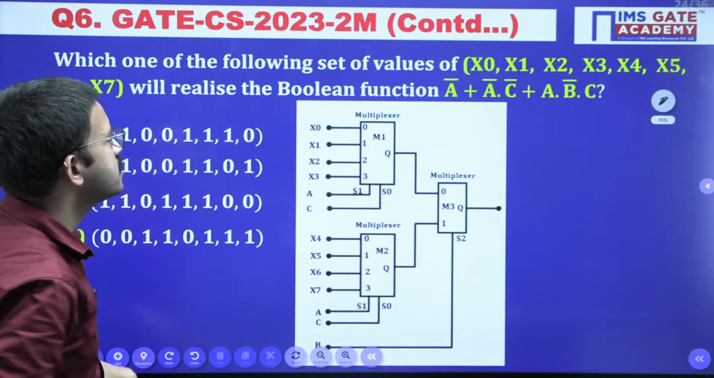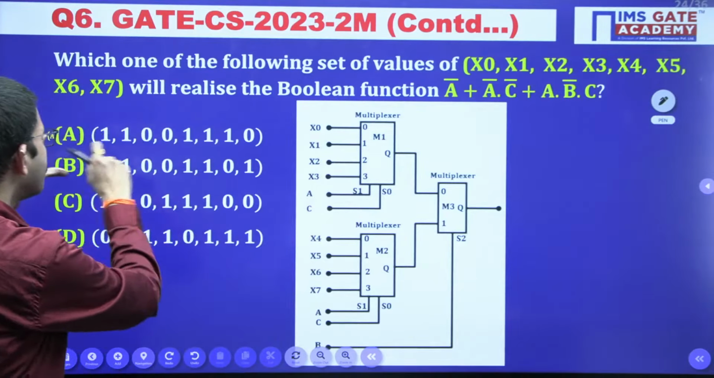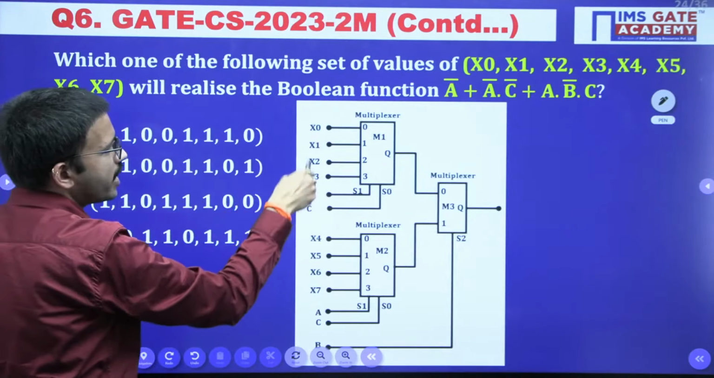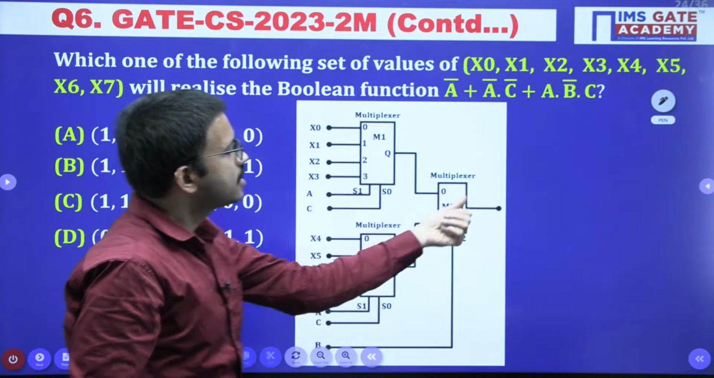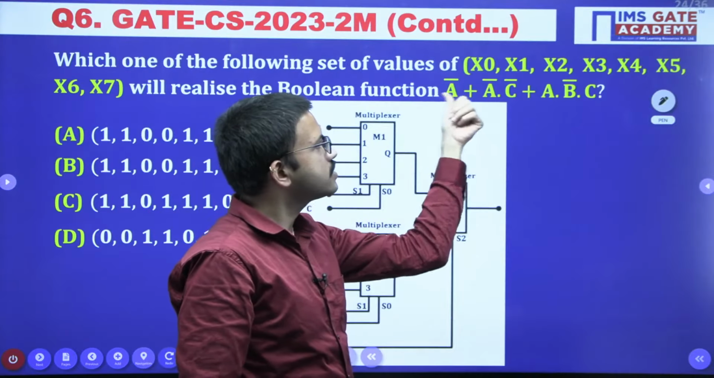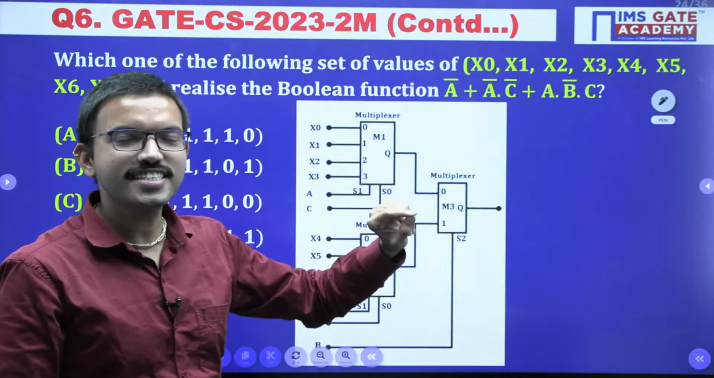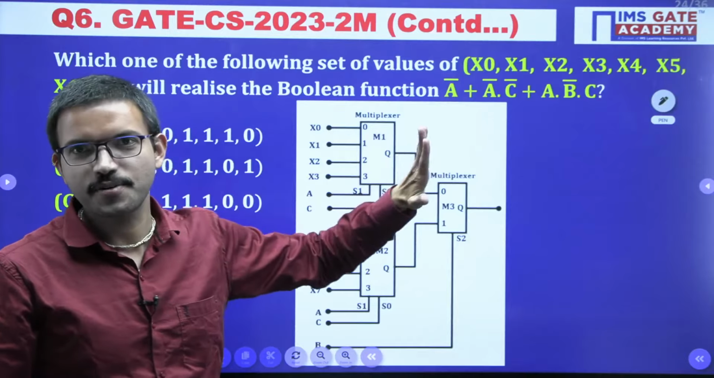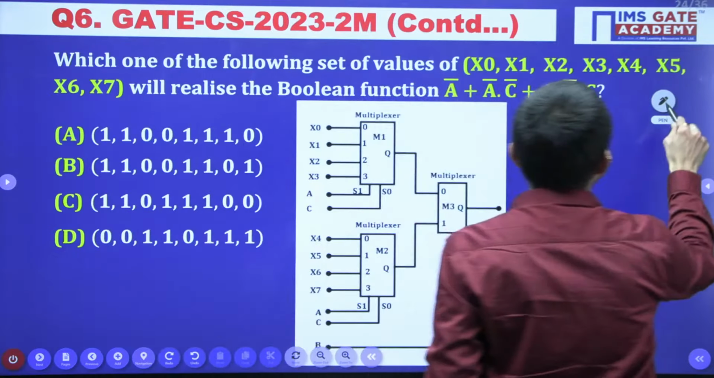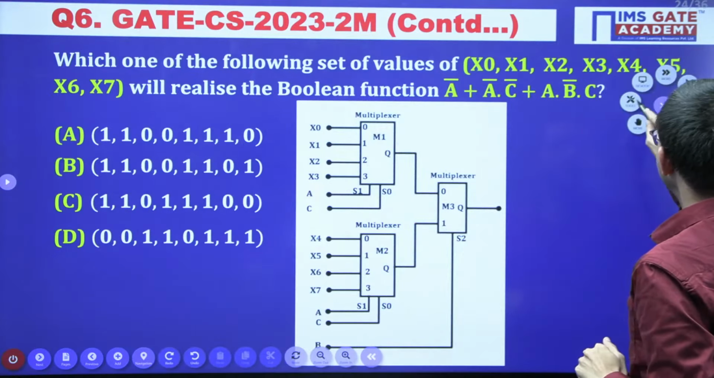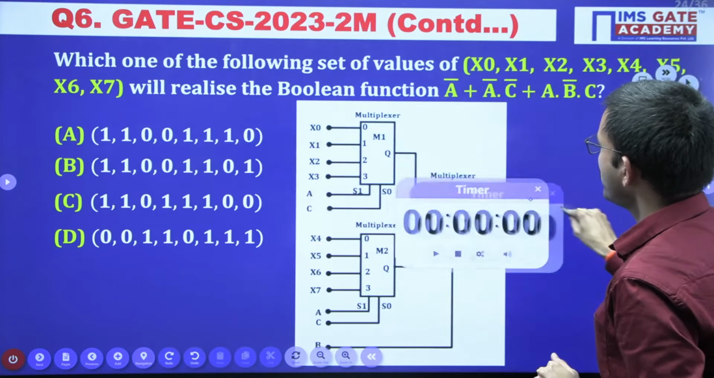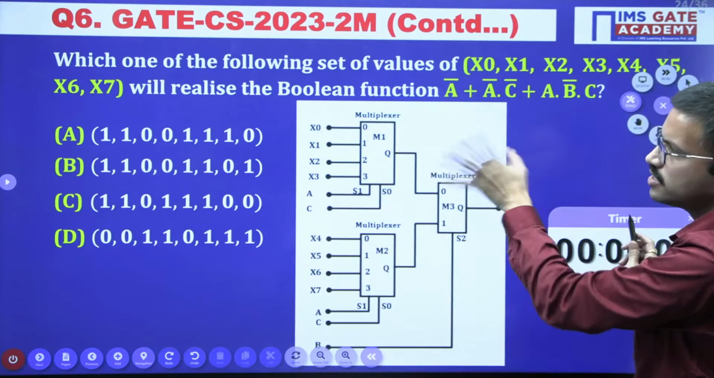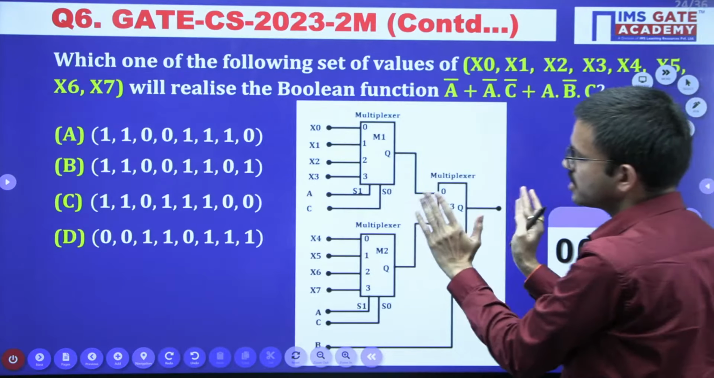Now the question is, you have to find the input values x0 to x7 such that the final output is this answer. So that is the reason I have mentioned this question is excellent. Right, so all of you give a try. I will give 3 minutes for this question. Just by considering this slide only, you can try. That is the reason I have kept the circuit diagram also here.